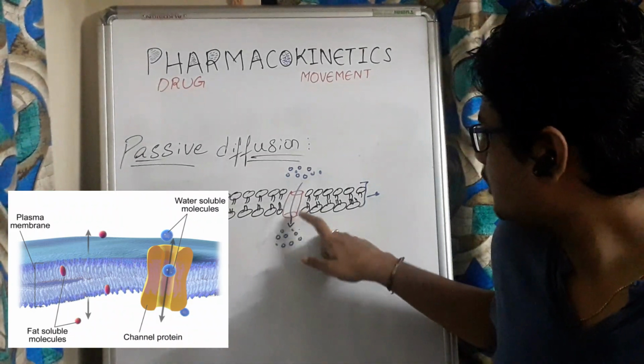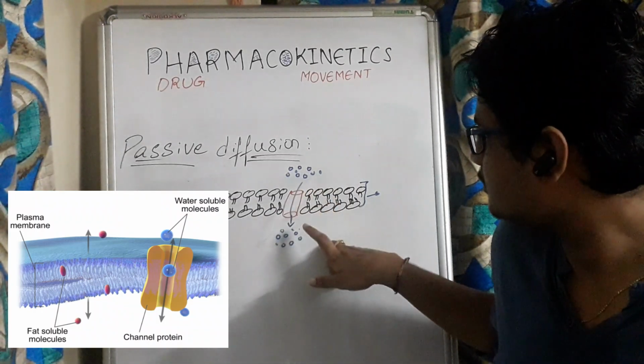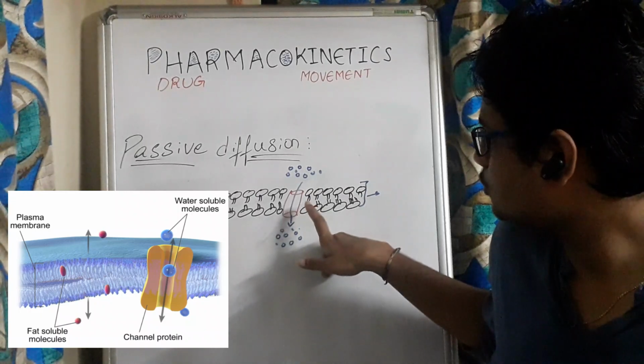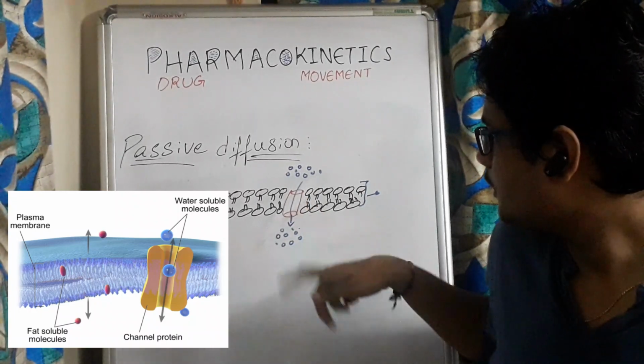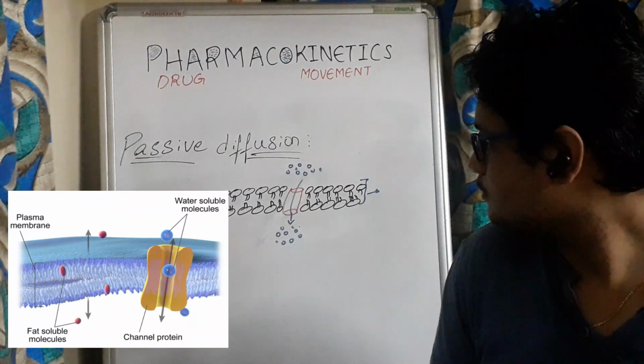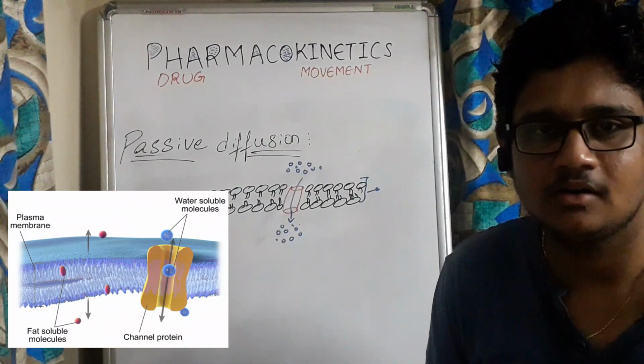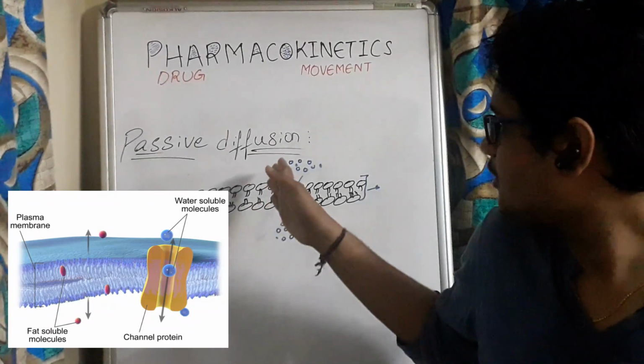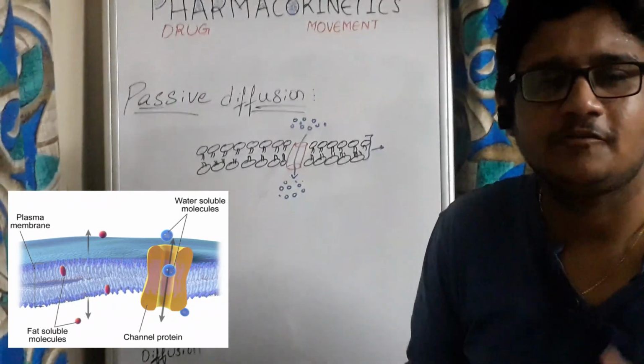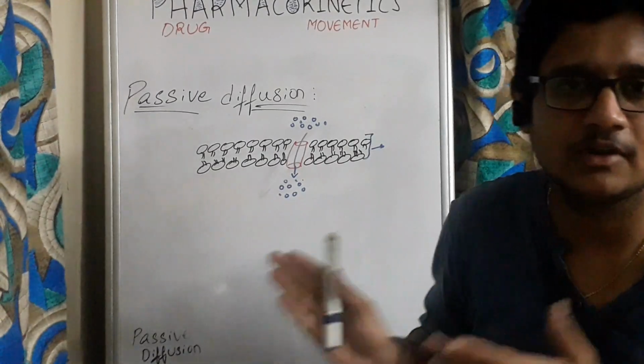This is the pore. The drug molecules can easily enter into the cell through this pore or channel. It doesn't require any energy. The driving force of this mechanism is concentration gradient. The more the concentration the drug has, the faster the drug absorption will take place.